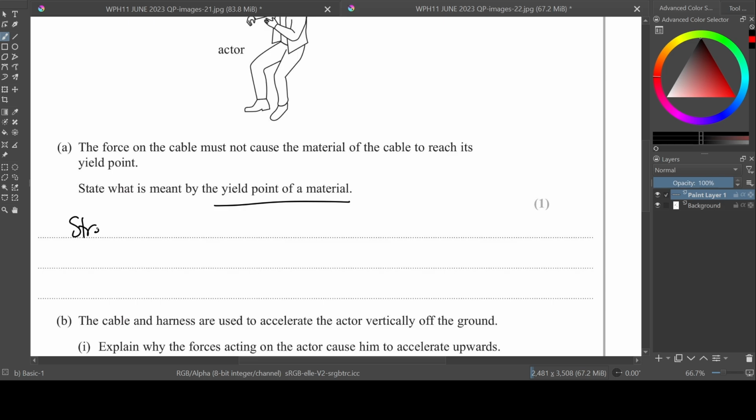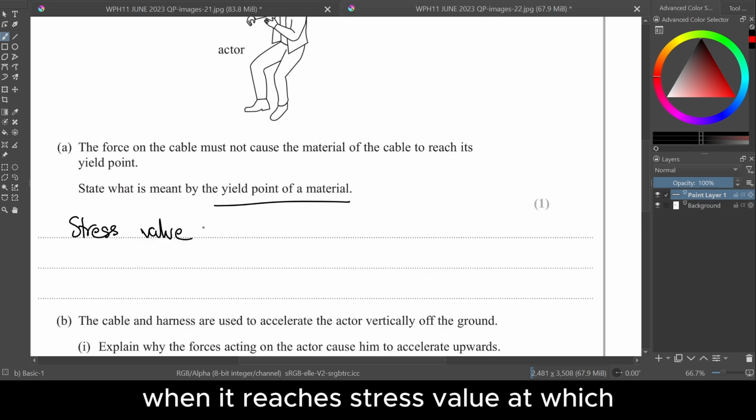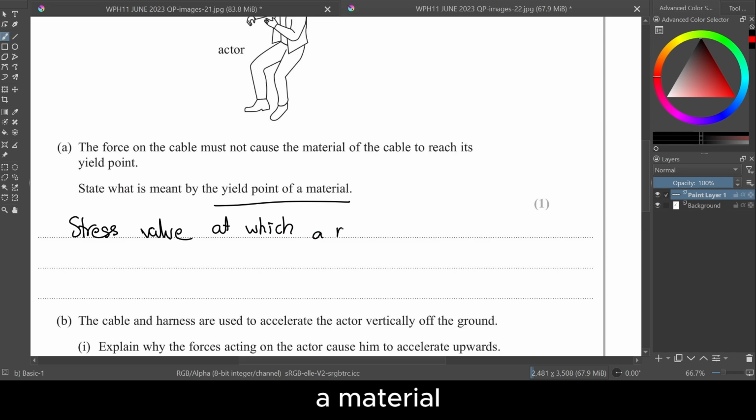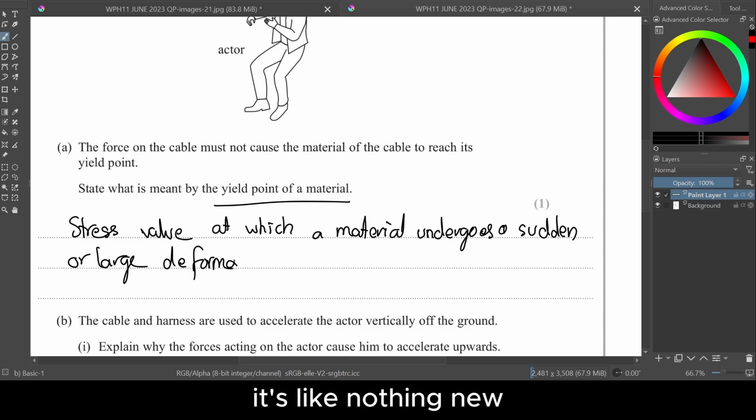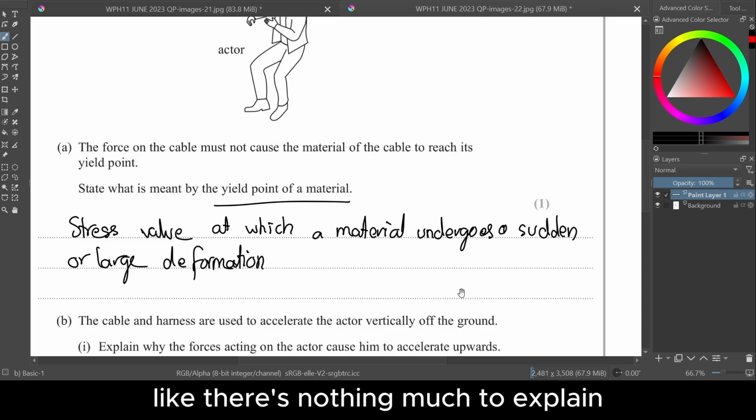That the stress value, even you can write strain value, any of those values, when it reaches the stress value at which a material undergoes a sudden or large deformation. It's nothing much to explain.